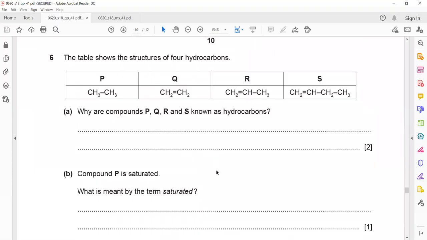Okay. Question 6. The table shows the structure of 4 hydrocarbons P, Q, R, S. Why are P, Q, R and S hydrocarbons? What is the reason?